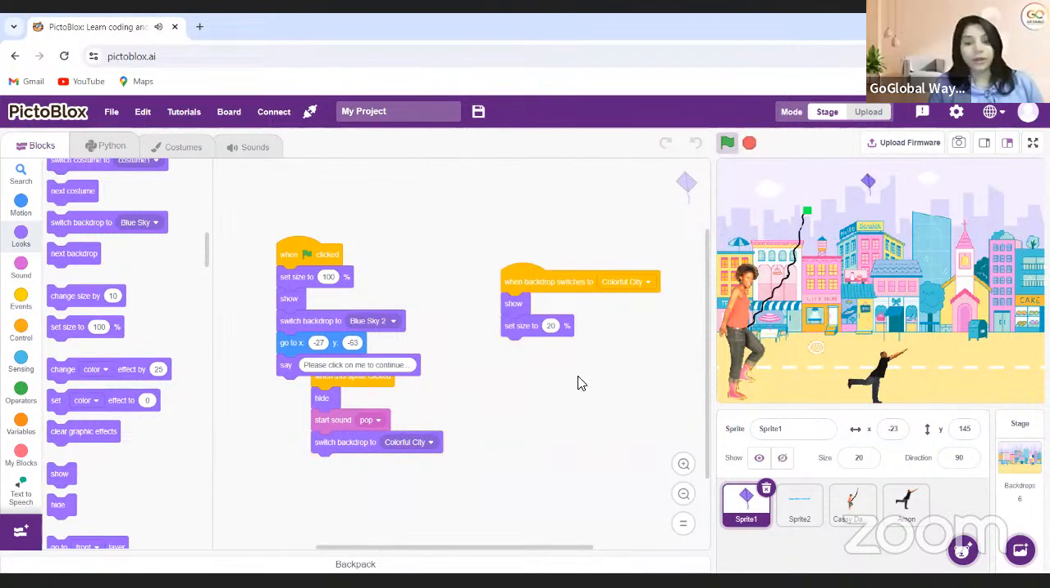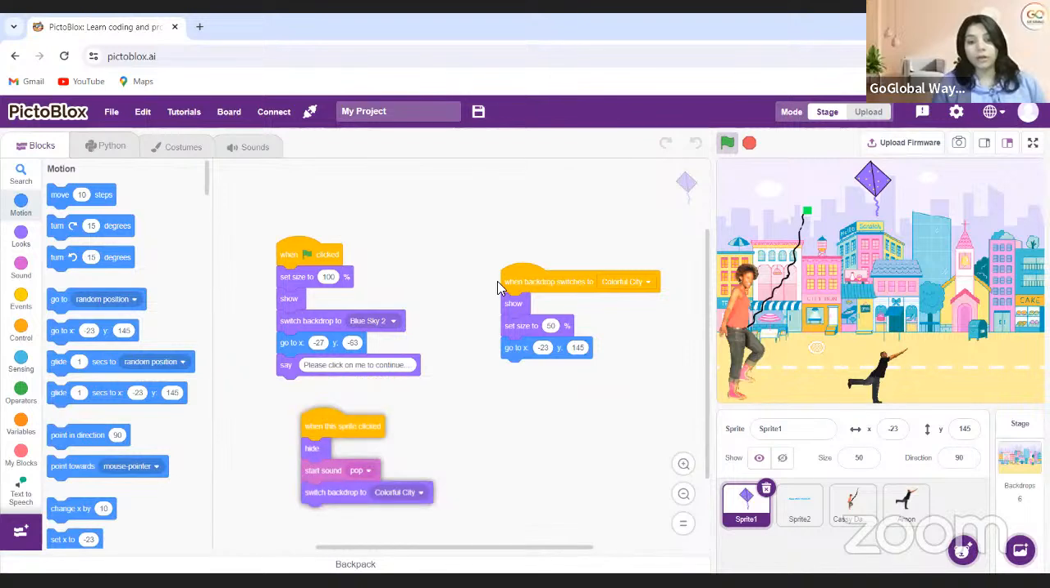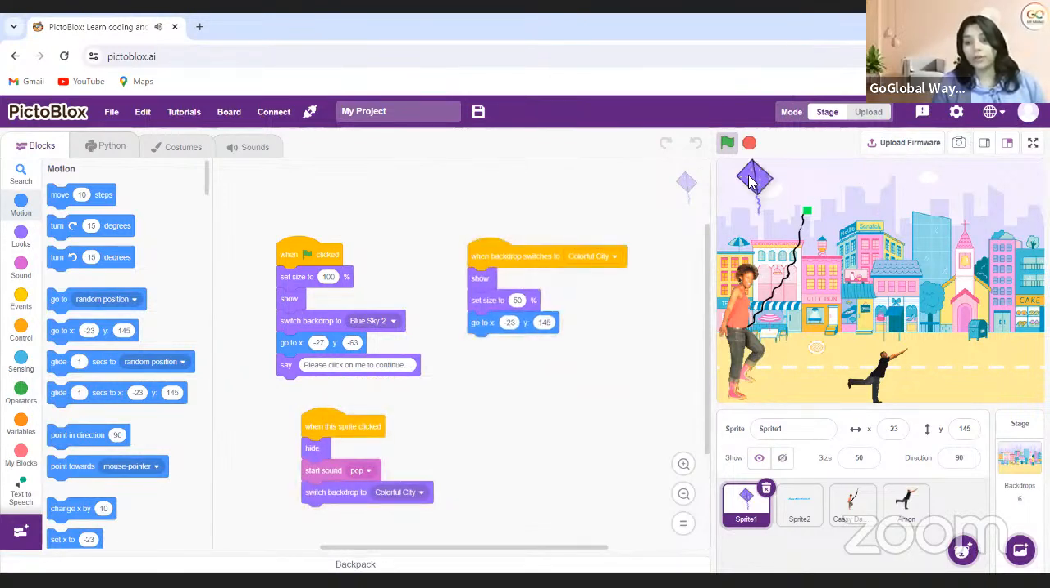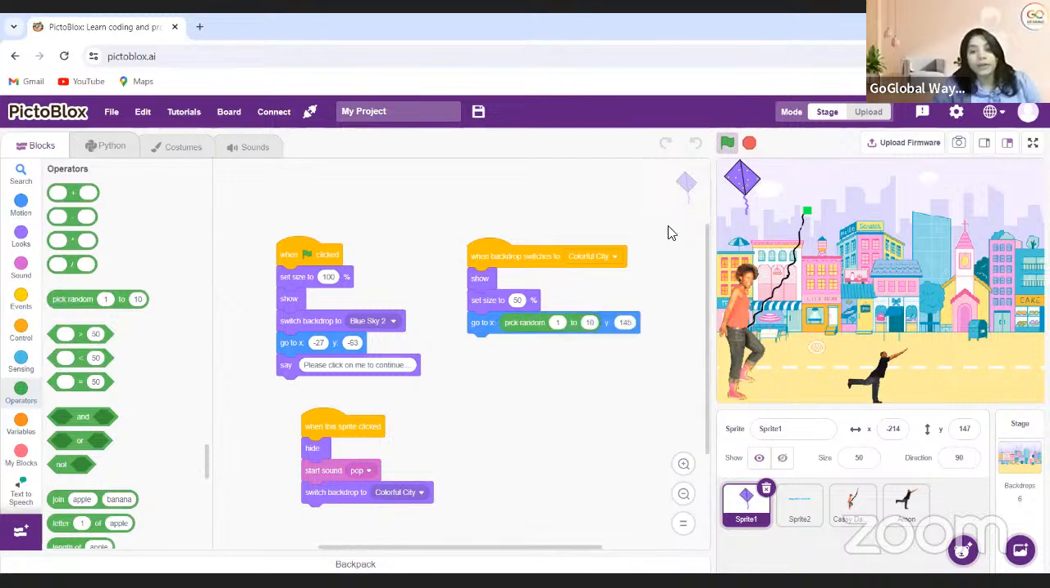So kite is here and 20% is very less. I'll make it 50 and let's see. Yeah, this is fine. What I want, I will give it a position, go to X and Y. And for the X, I want that it should come randomly every time. Okay, so every time it should come randomly. So I'm just taking this one to the random number, like pick random number.